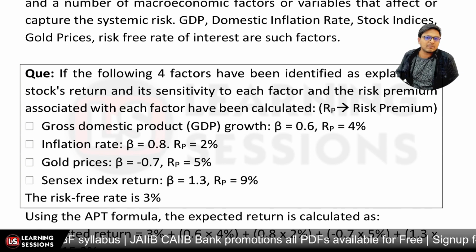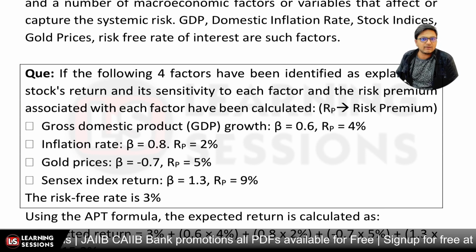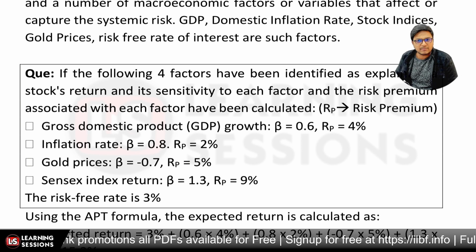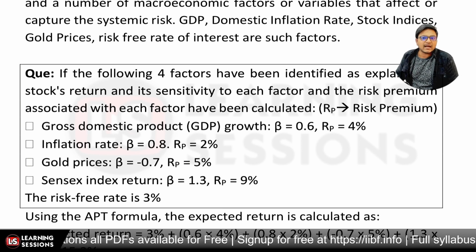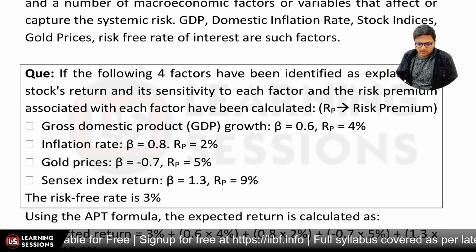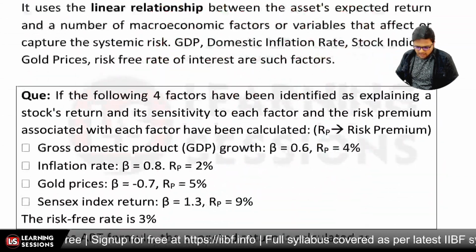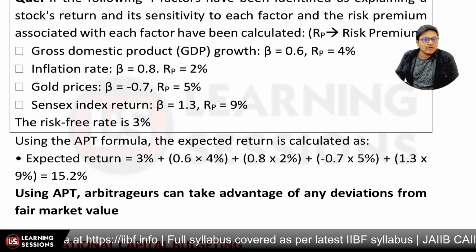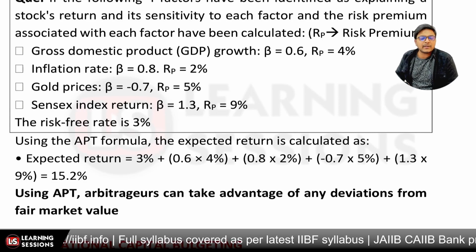For gold price, beta is minus 0.7 and RP is 5%. For the Sensex index return, beta is 1.3 and RP is 9%. The risk-free rate is also given, and we need to use the APT formula, the arbitrage pricing theory formula, and we need to calculate, right? Now, for that purpose, we'll be calculating the expected return as what?